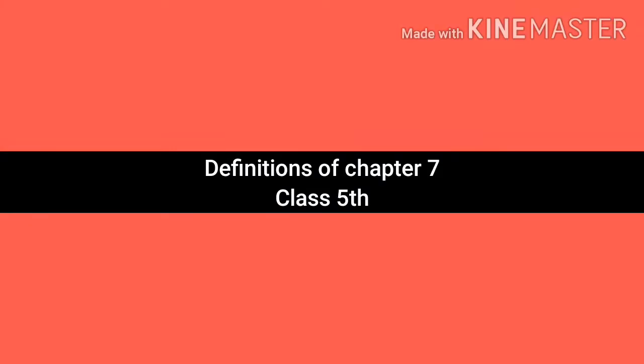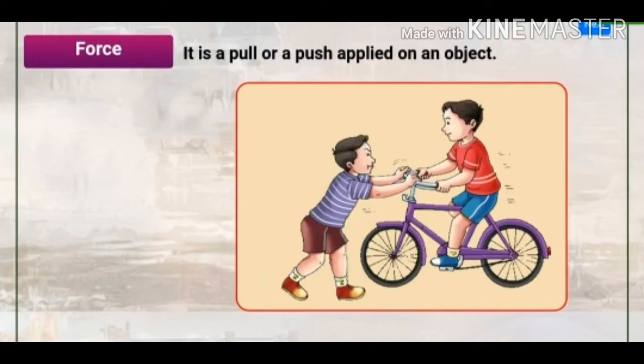Definition of Chapter 7, Class 5th. Force. It is a pull or push applied on an object. Children, you are seeing in the pic, one boy is riding a bicycle and the second boy tried to stop it. Both are applying pull or push force on each other.